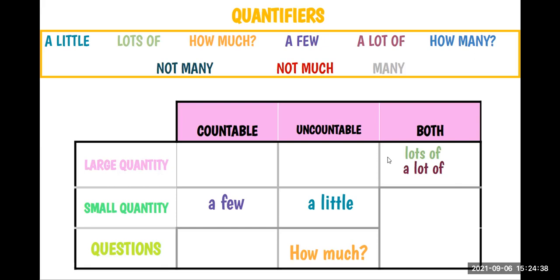Countable and question. Not many. Countable, right? And what do you think, large, small? Small quantity. Very good.